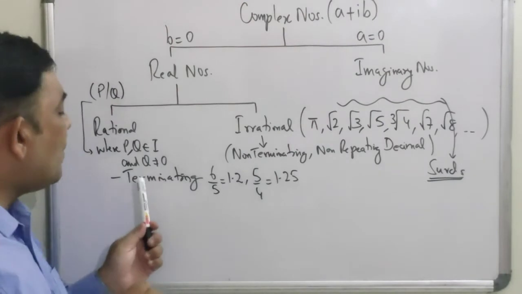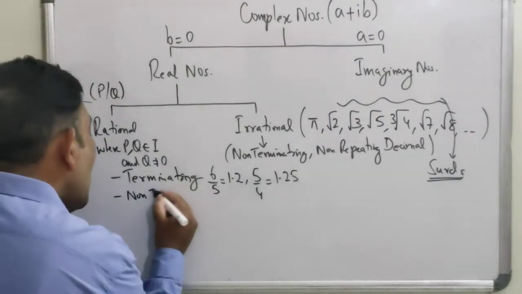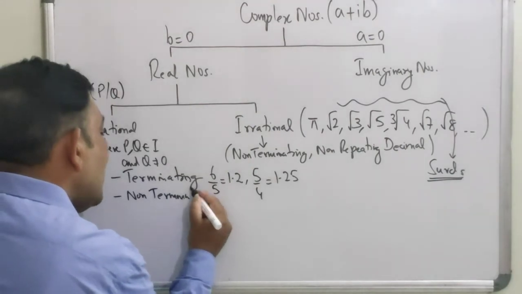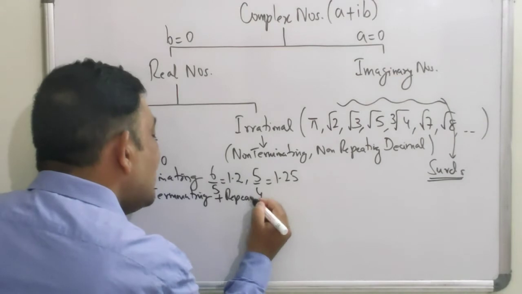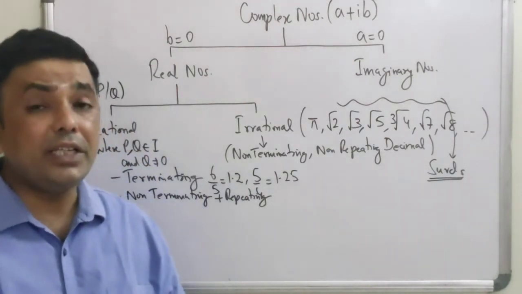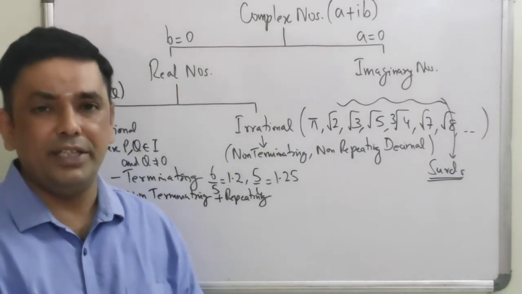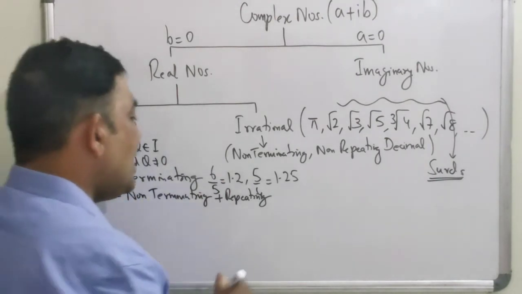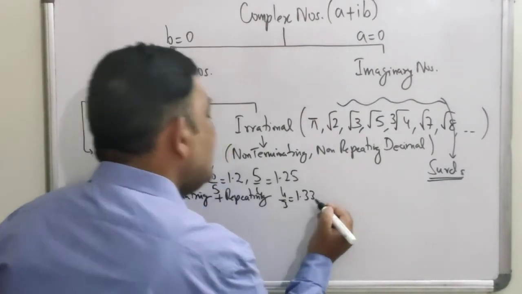So a rational number is a terminating decimal, or if it is non-terminating, then it is definitely repeating in nature. If it does not terminate, it will definitely repeat itself. Can we have an example? Why not? 4 by 3, 1.33.